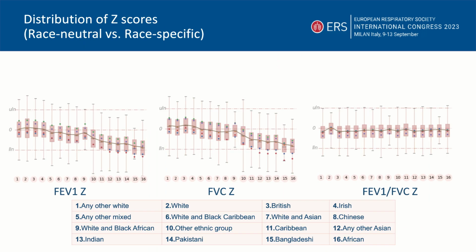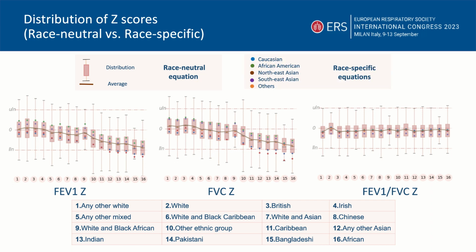The slide shows the bigger picture over the 16 ethnicities. We show three figures, one for FEV1, FVC, and for the ratio. To understand this figure, we need first to know that the box and the brown line represents the distribution and average for the race-neutral equation, and the colored dots represent the race-specific equations. We can first see that the brown line, the race-neutral equation, is in the middle of the colored dots, which is the race-specific equations, which means that the new equation is averaging the previous equations, which is fine.